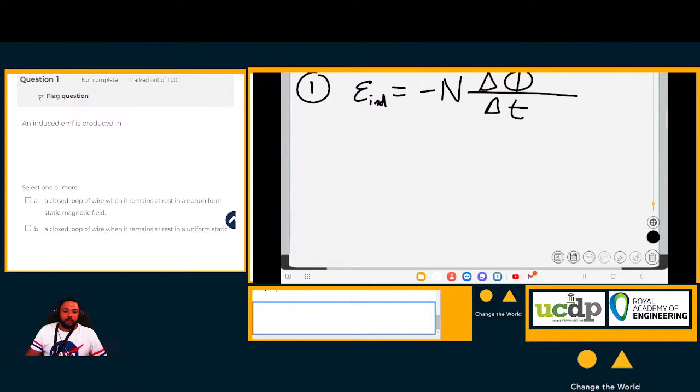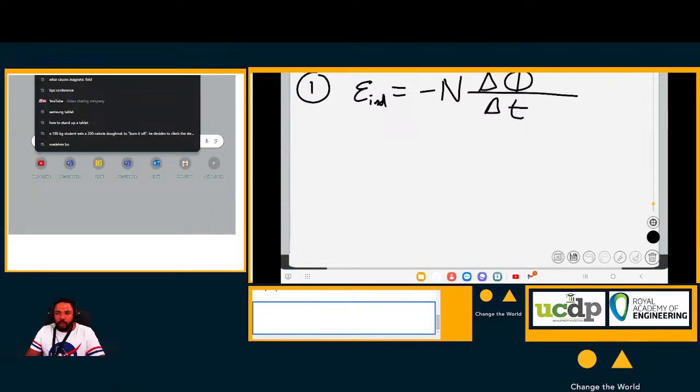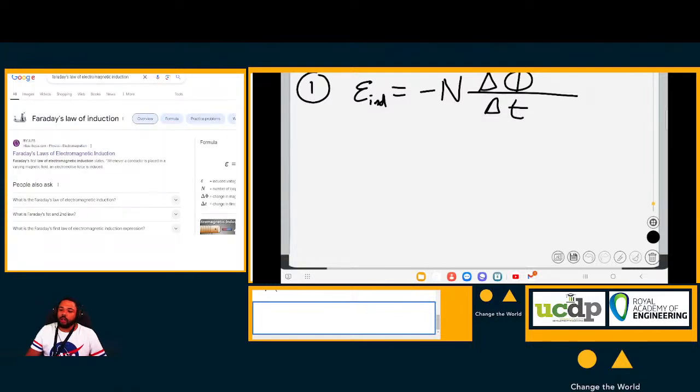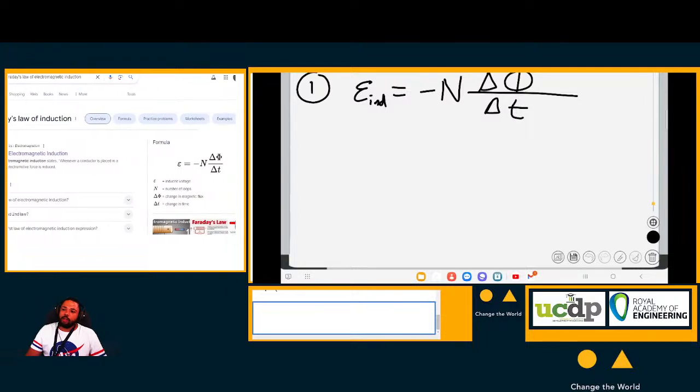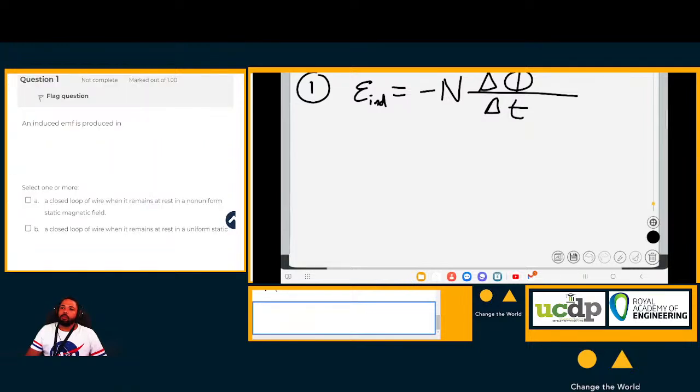If you were to do your own research for a minute and search for Faraday's law of magnetic induction, you will see this exact same law I just wrote down. Going back to what we are doing now, Faraday's law says that the induced EMF is equal to the negative of the number of loops multiplied by the change in the magnetic flux over the change in time.